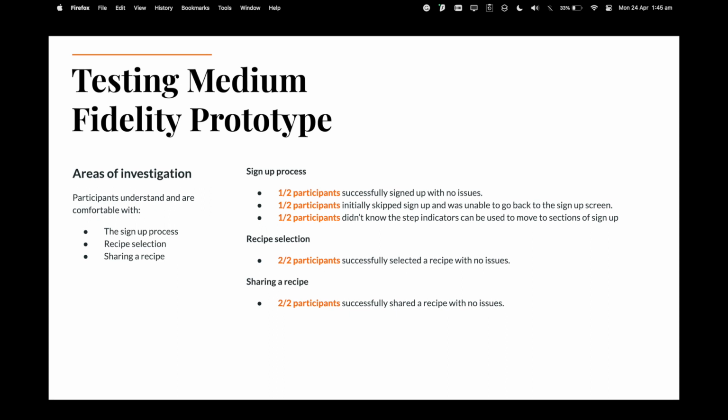There were no error prevention methods used for this case, and there was a lack of user control and freedom. Recognition rather than recall was not followed, as the user mentioned they would like to jump back to a certain stage of sign up. Even though it was a prototype, there was no indication that there was a way to do so.